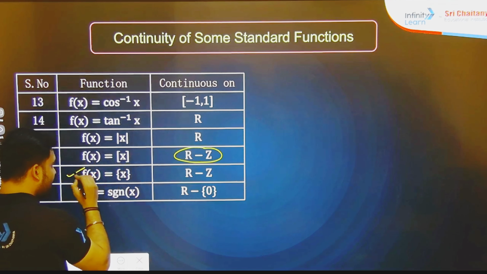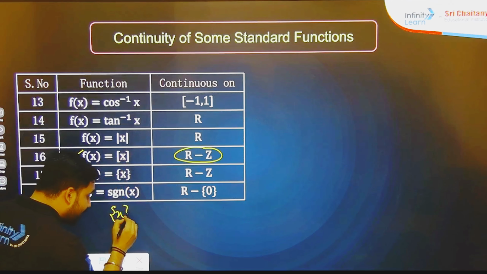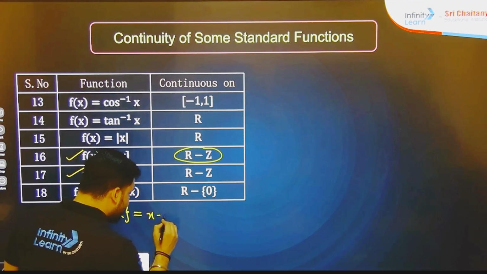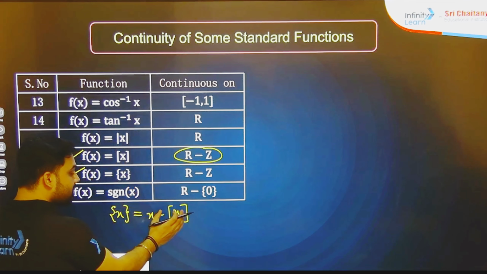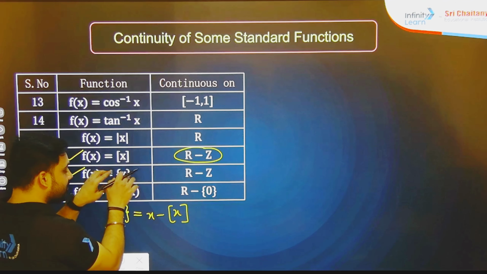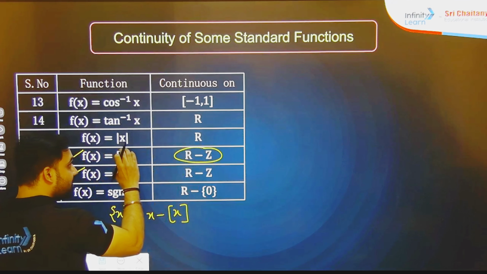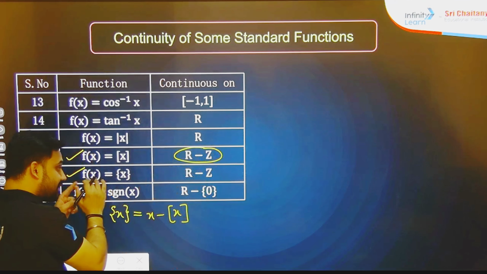If you see this one, this is FPF, the fractional part function, so it becomes x minus GIF. Because the GIF is already there, the same points where that function is not continuous are going to be copied in this one also.